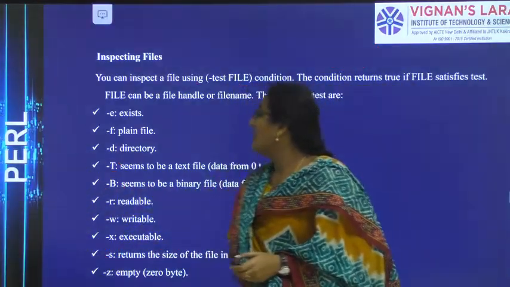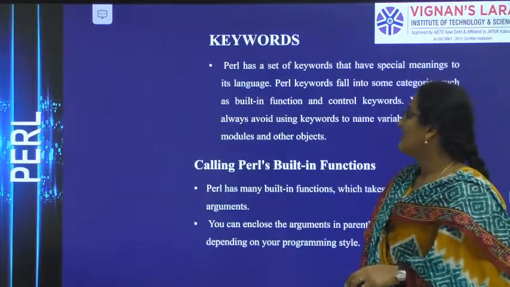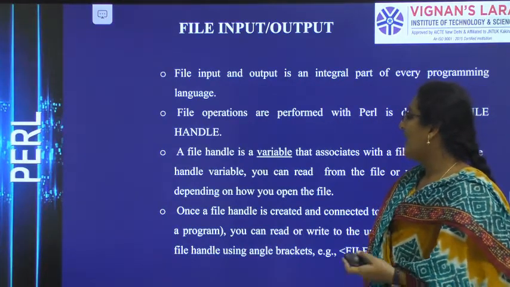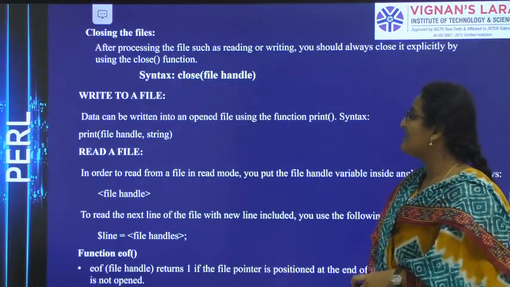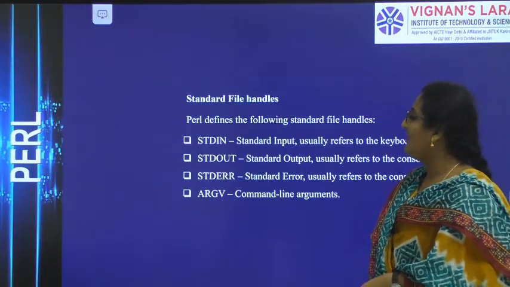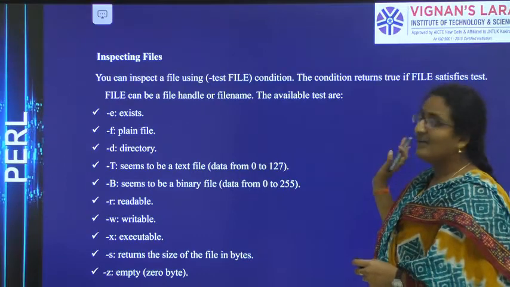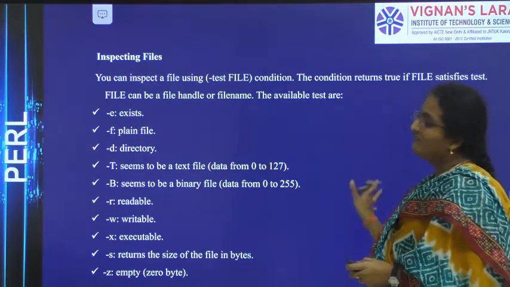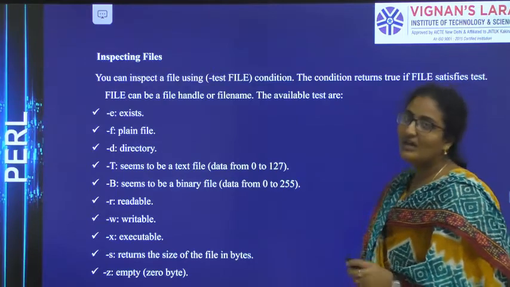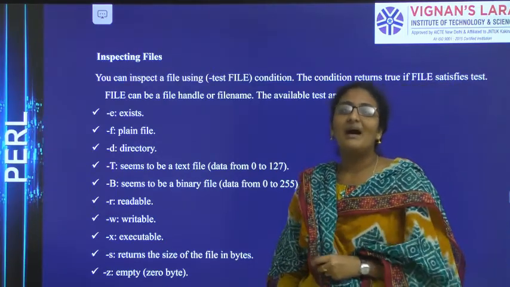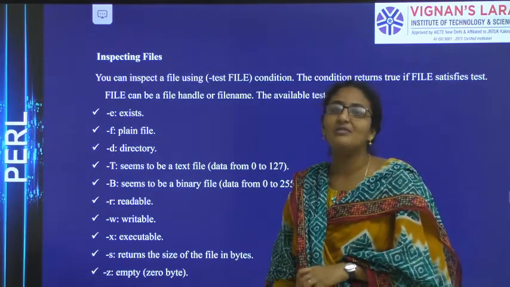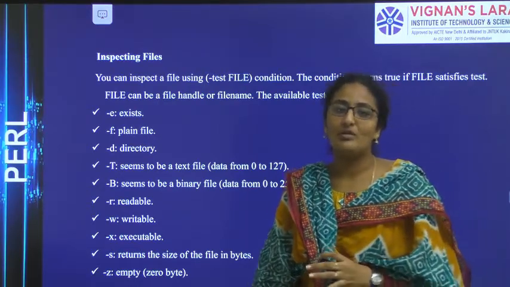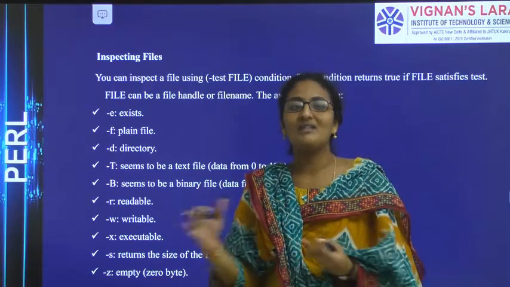So this is all we have discussed. What is a file? What do you mean by a file handle variable? What are the operations on files? What are the standard file handles we have? Then finally, if you want to check or test a file, what are the extensions we have for testing files? By this we have completed unit 5, and in the next class we will start unit 6 of web technologies. So Perl programming is completed.